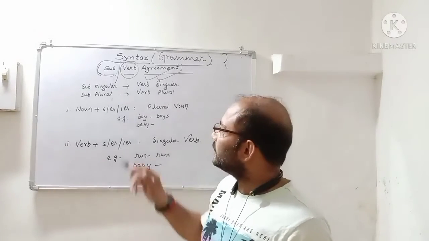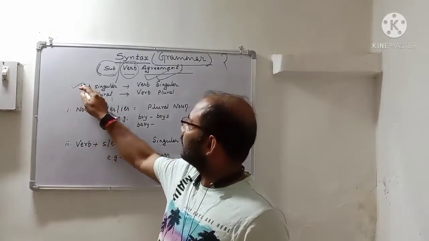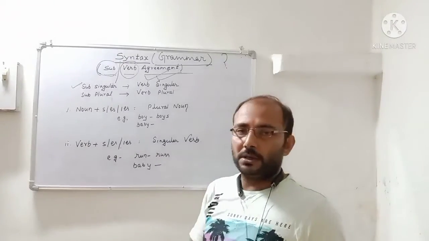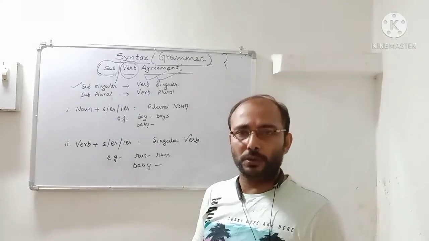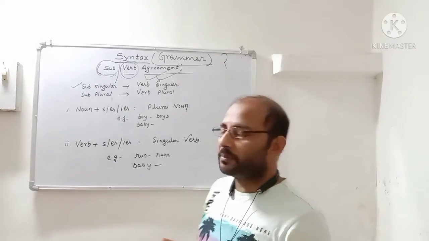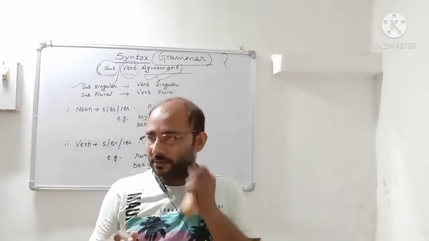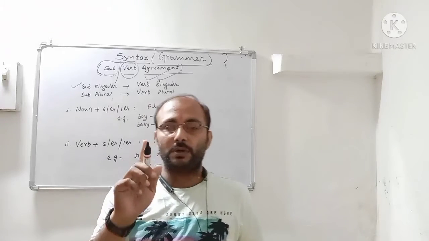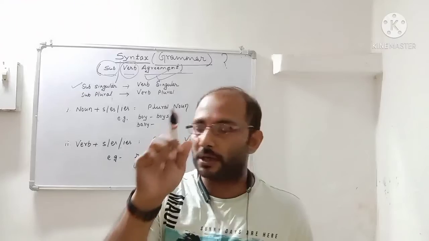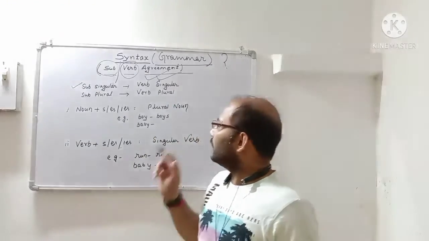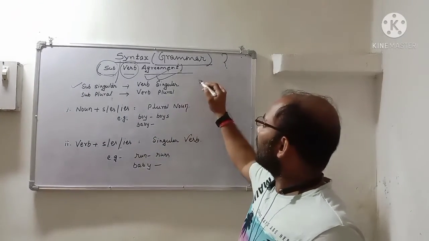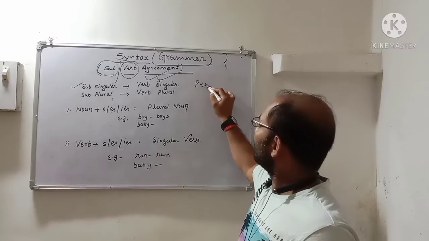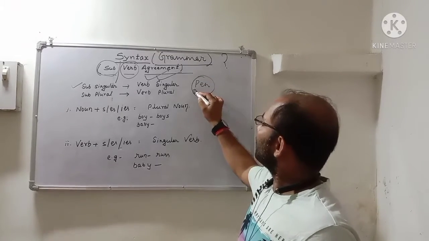Friends, firstly, you have to watch the subject. A singular subject means a subject or a noun that refers to a single person or thing. For example, pen means a single pen.